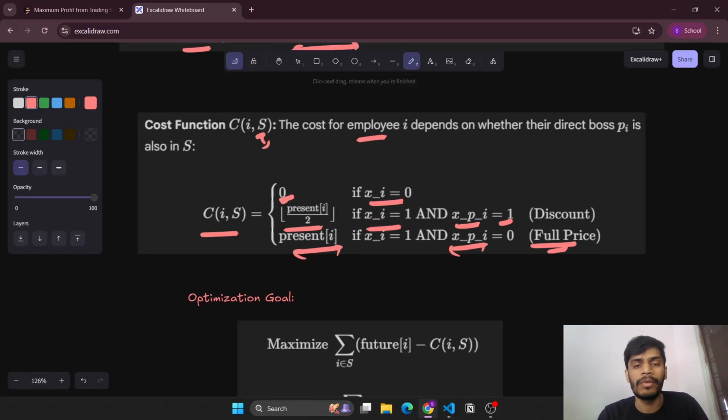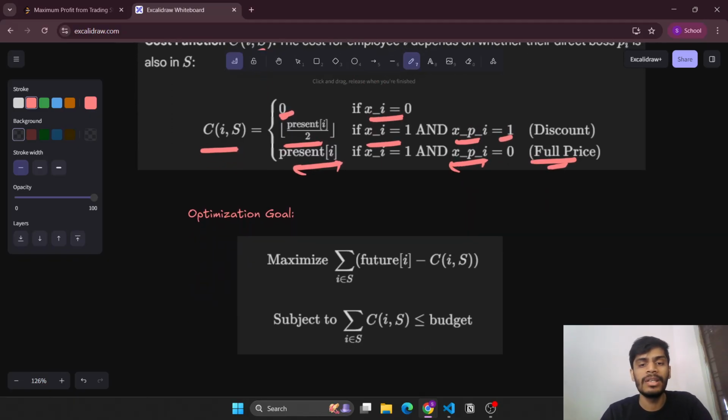Now our final goal is to maximize the total profit, meaning the total price at which we will be selling, which is future of i, decreased by the total cost that we have required. So we need to maximize this value, and along with that we need to satisfy the condition that the total cost that we have invested should be less than or equal to the budget.